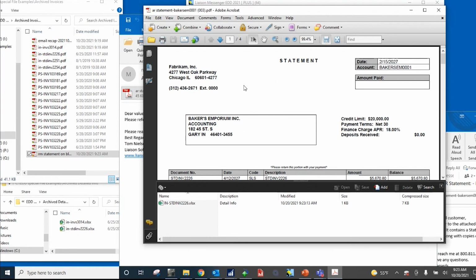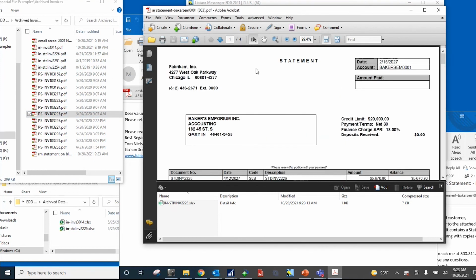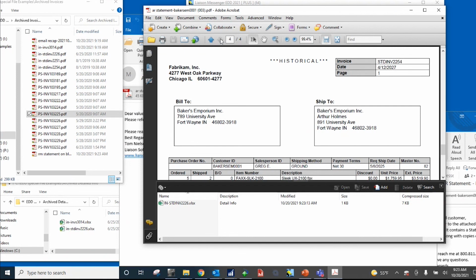So what we did here is we processed the statement. We reviewed the invoice numbers here. Again, we're pulling that information through a web service, grabbing those invoice numbers, going into the archive folder, retrieving copies of the invoices, and then merging them together into one PDF. So if you look here, this is a 4-page PDF, page 1 being the statement. Pages 2, 3, and 4 are the supporting invoices.